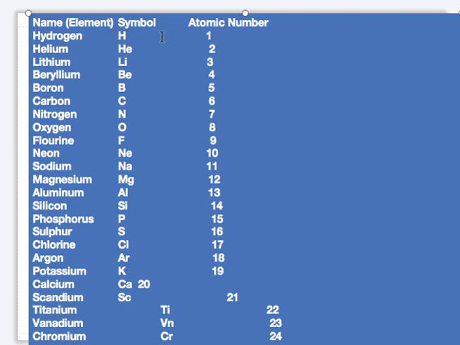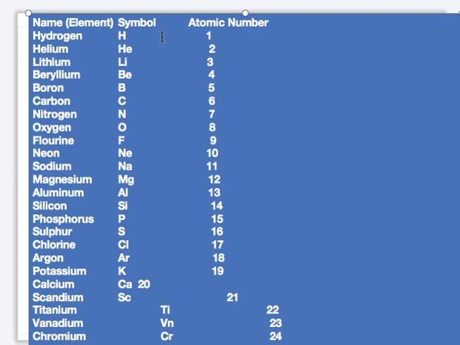Atomic number 3 is lithium. Beryllium is number 4, Be. Boron is number 5, the symbol is B. Carbon is C. Number 7 is nitrogen, N. Oxygen is number 8, O. Fluorine is number 9. Neon is number 10, that's Ne.